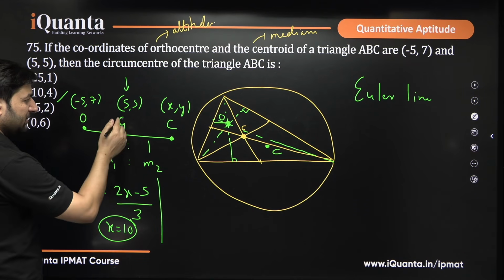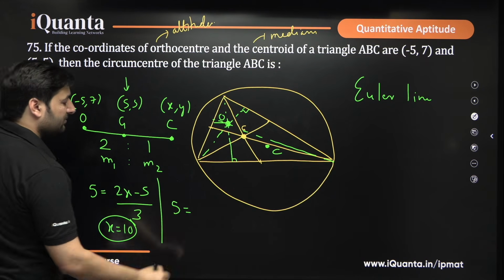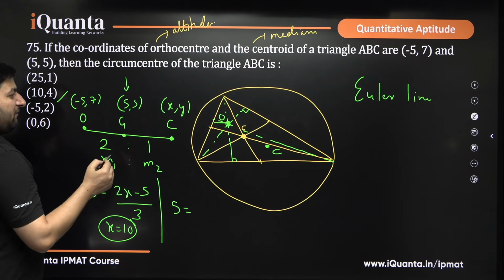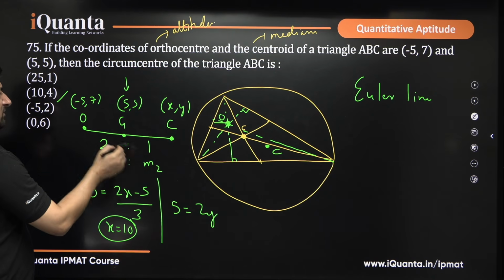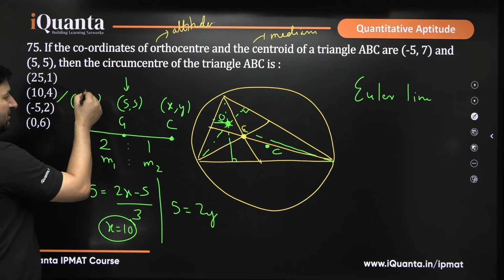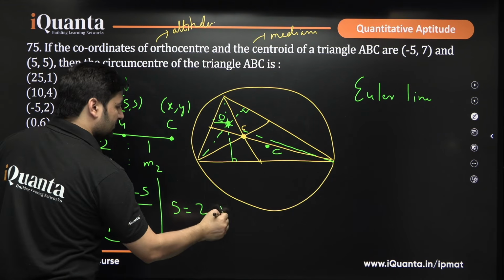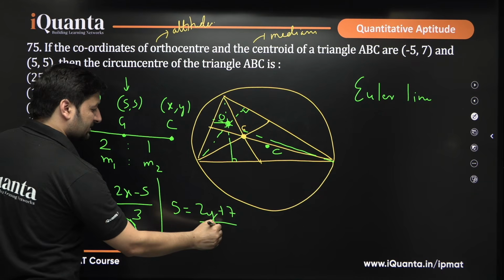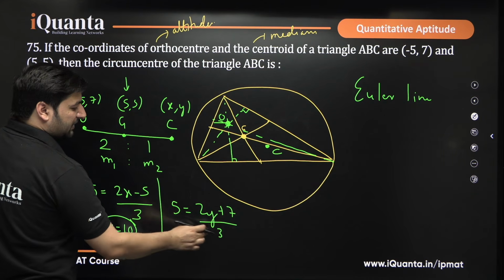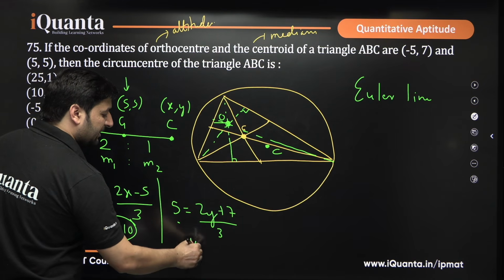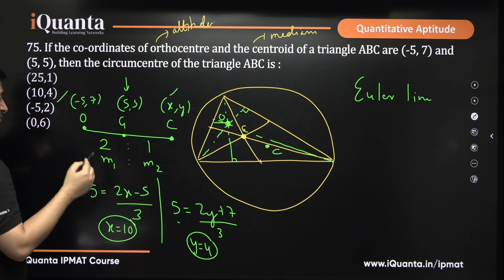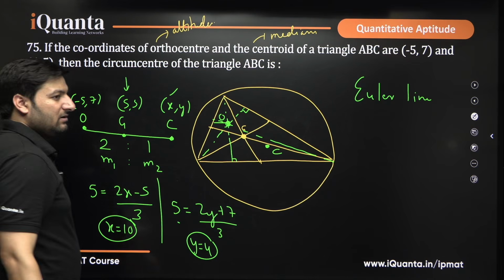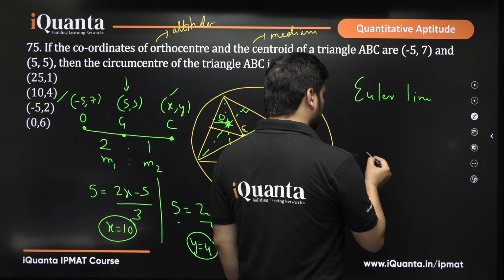The y coordinate will be M1 y2 plus M2 y1. M1 is 2, so 2y plus M2 y1, y1 is this point, so 1 into 7, upon M1 plus M2, that is 3. So, this is 15. 15 minus 7, 8. 8 by 2 is 4. Y will be 4. So, x, y coordinates of the circumcenter are 10, 4. This is the answer. So, please look out for internal division.